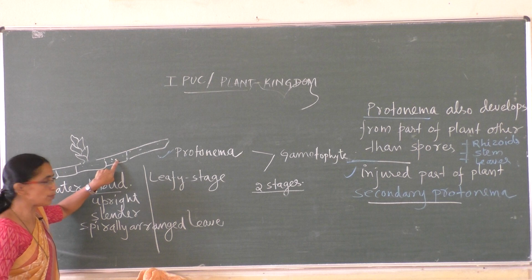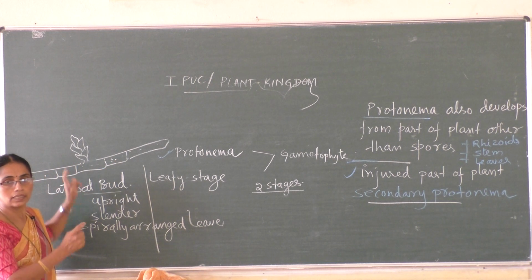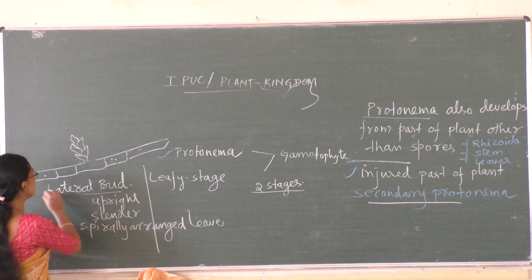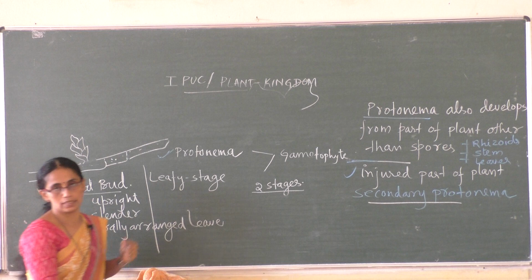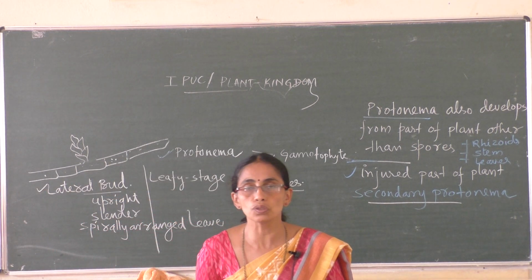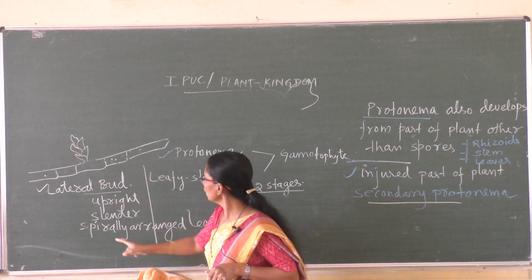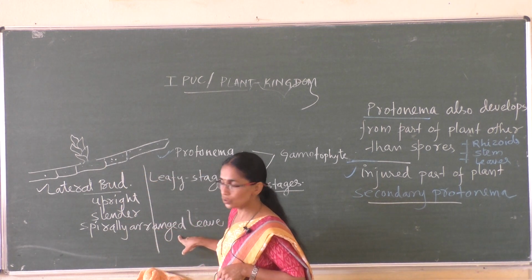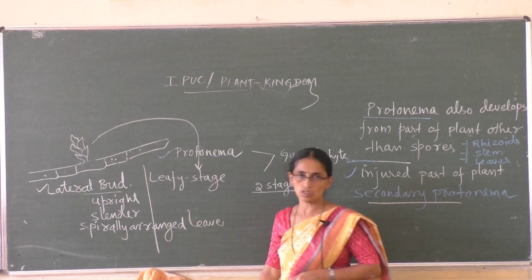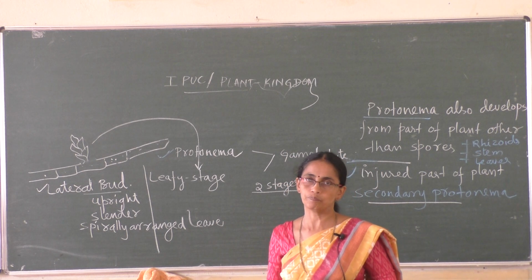From the secondary protonema, slender, upright structures with spirally arranged leaves grow, which are the lateral buds. Lateral buds grow from the secondary protonema, which are upright, slender, with spirally arranged leaves. These spirally arranged leaves are the leafy stage.